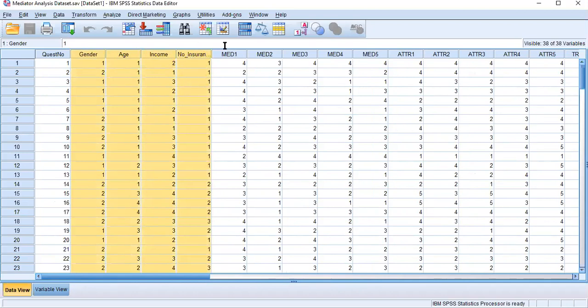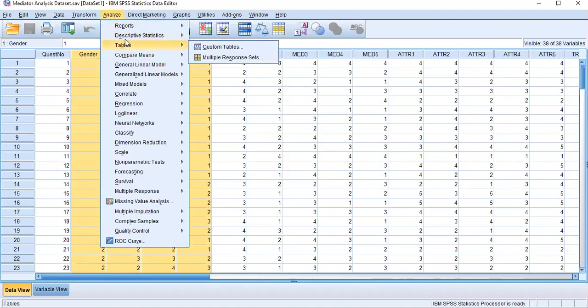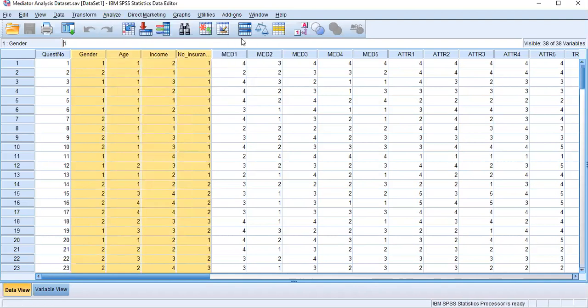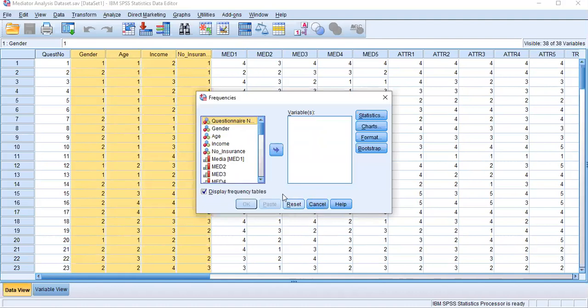Now in your report, under your findings chapter, or I don't know what the chapter is in your case, normally it is chapter 4. Under chapter 4, first of all, you need to explain your sample profile. How to do it is the same as I mentioned last time to check your errors. To check the sample profile, you can go to Analyze, and under that you can see Descriptive Statistics. First of all, we can go with Frequencies.